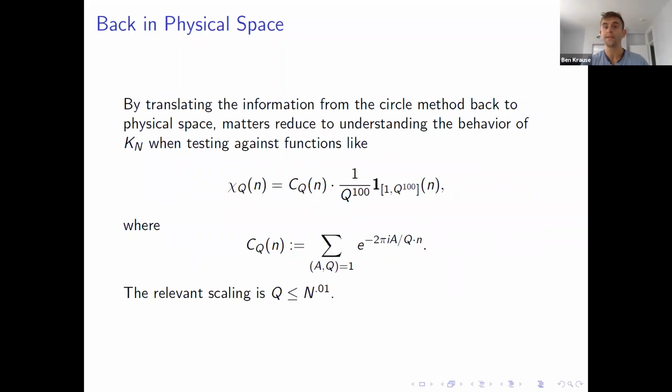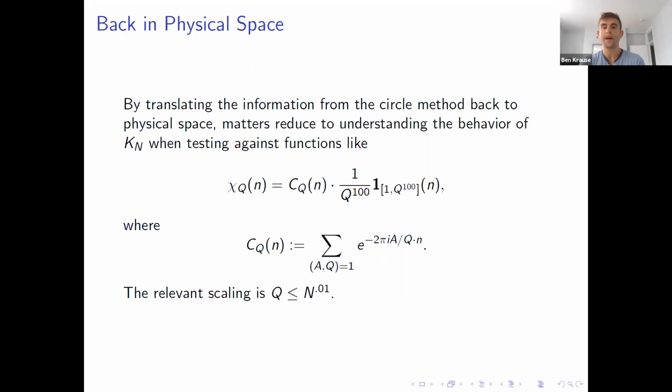So back in physical space, what this tells us is that what we really need to do is figure out what these convolution operators do to functions like chi-q, which are sort of an indicator function of q to the 100, L1 normalized, but multiplied by this oscillatory prefactor, which is formed just by summing over the unit group mod q. So you sum up over all the characters whose frequencies are co-prime to q. And the relevant scaling here is q is less than n to the 0.01, or a little bit less. So n is very large compared to q.